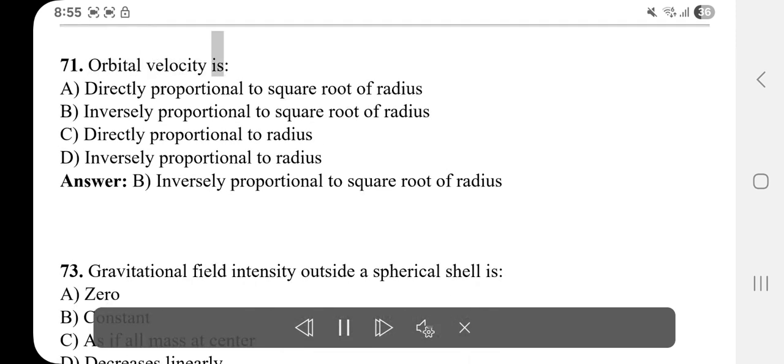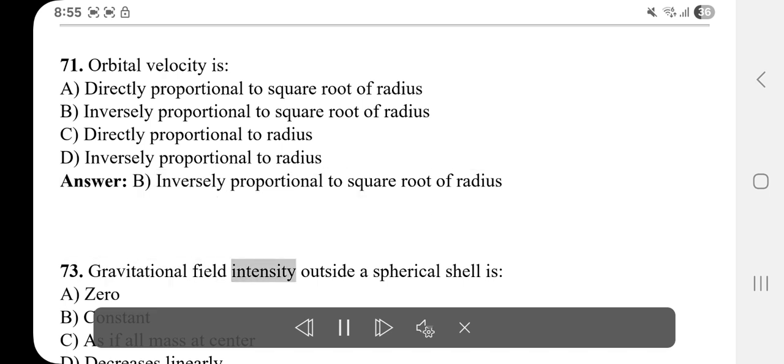71. Orbital velocity is A. Directly proportional to square root of radius. B. Inversely proportional to square root of radius. C. Directly proportional to radius. D. Inversely proportional to radius. Answer: B. Inversely proportional to square root of radius.